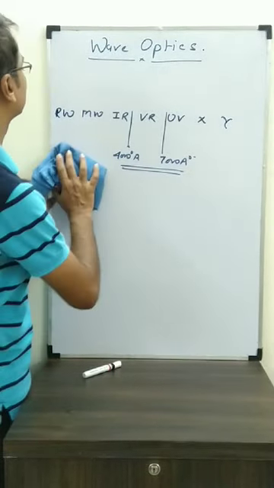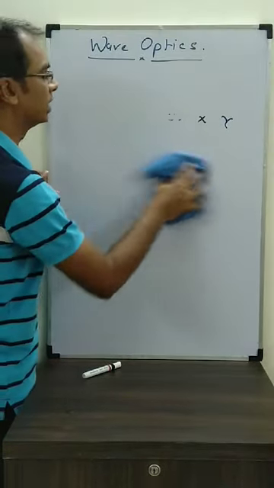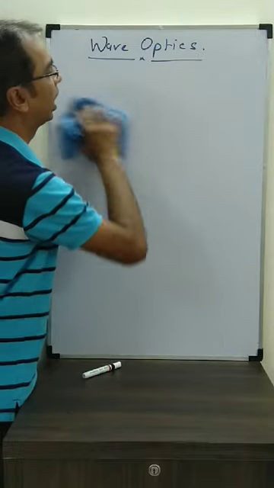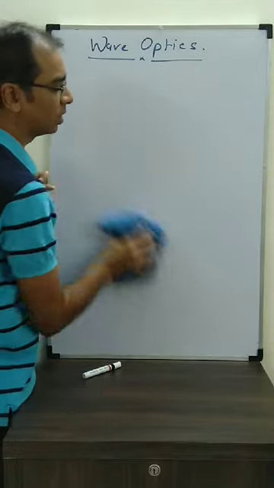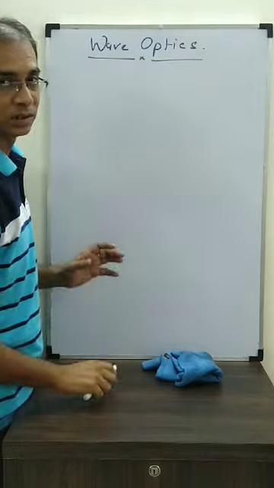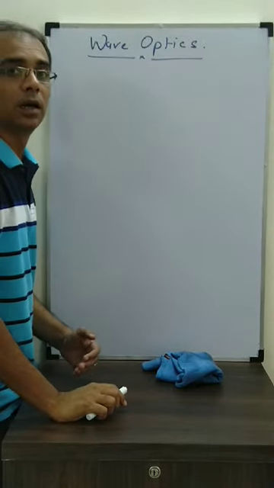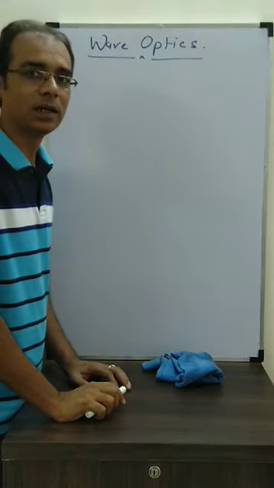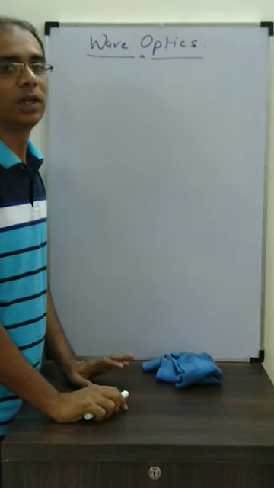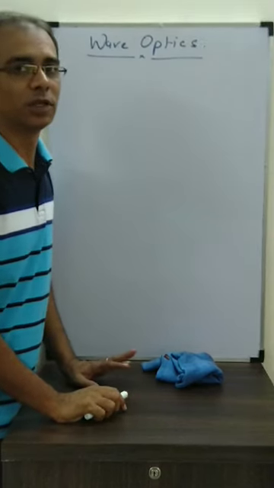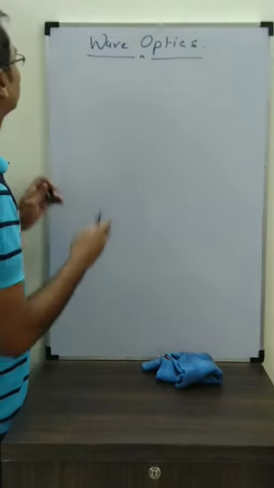And in wave optics, the first thing that we are going to study is Huygens theory. As I told you, Huygens theory was accepted, but not fully. But there are certain characteristics, properties, and details that Huygens wave theory gives us that are very, very important for us to understand the wave nature of light. So what is Huygens wave theory?